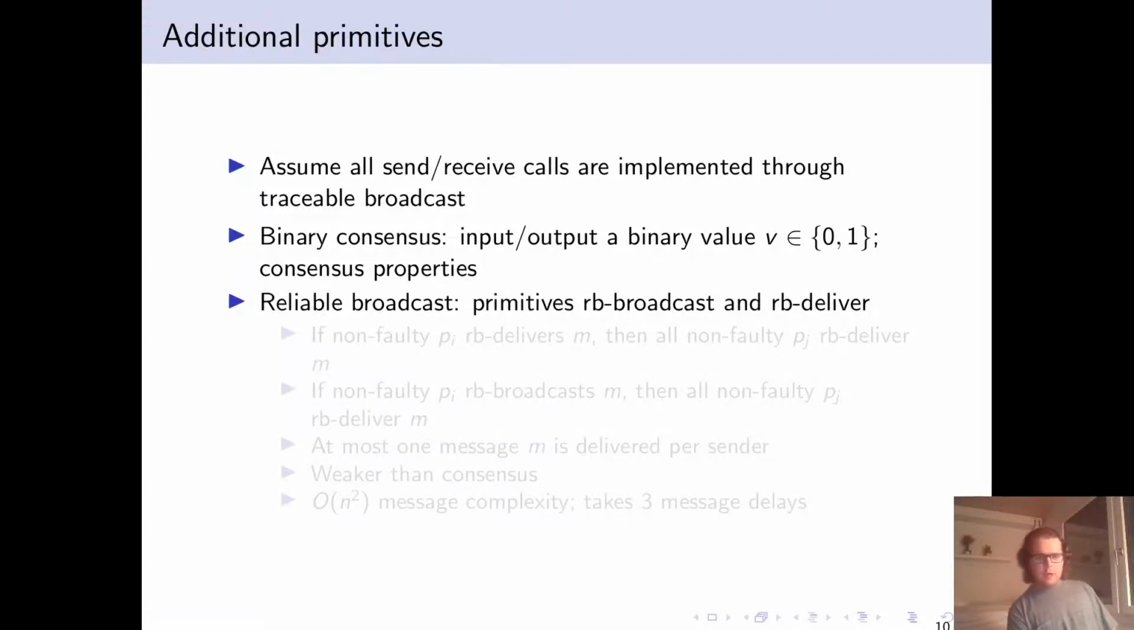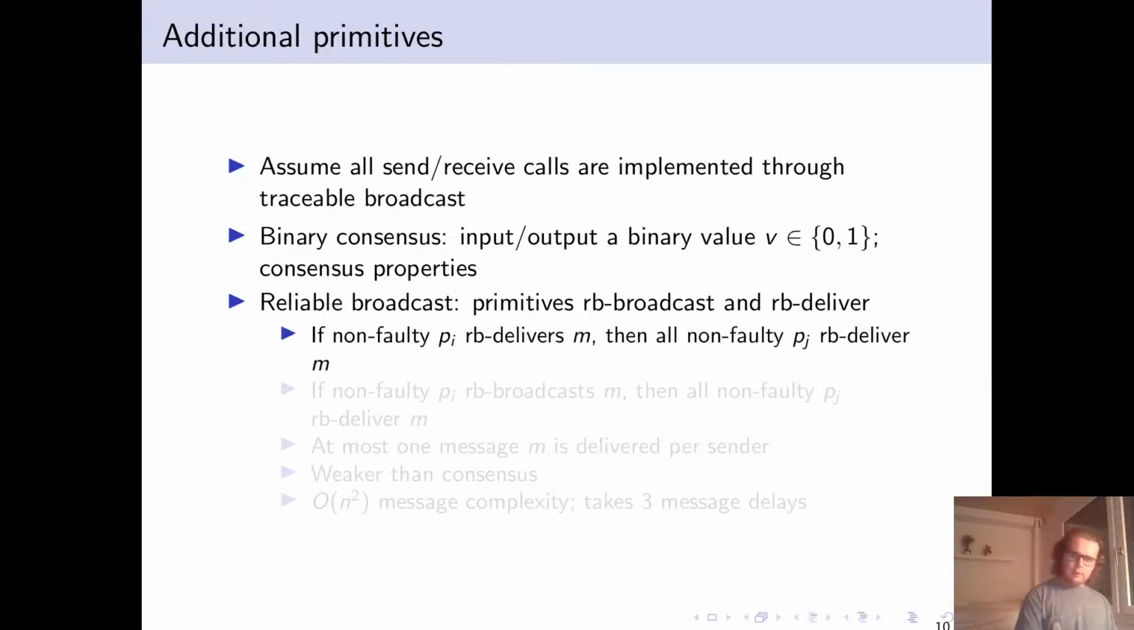Reliable broadcast is another algorithm which we use to build our protocol. This provides us with two primitives, RB broadcast and RB deliver. Two notable properties are that if a non-faulty process RB delivers a message, then all other non-faulty processes will RB deliver the message. And similarly, if a non-faulty process broadcasts a message, then all non-faulty processes will deliver the message. Both of these properties are crucial.